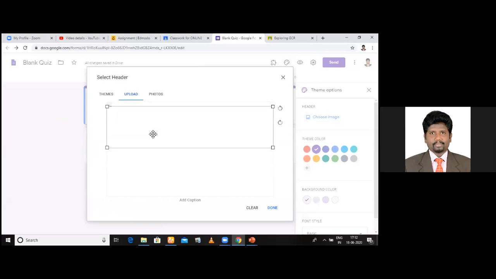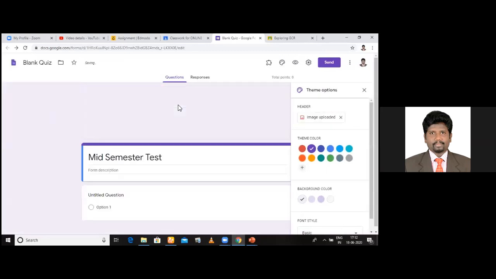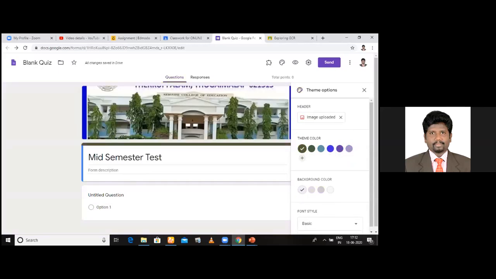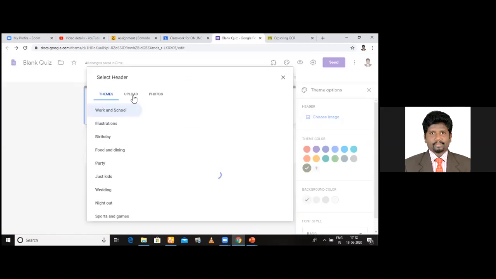See, I have brought a thing and just press done. See here, the college image appears on the top. Are you able to see this? So do it once again when you are free. Right now I do not have time, so I just show it to you again.